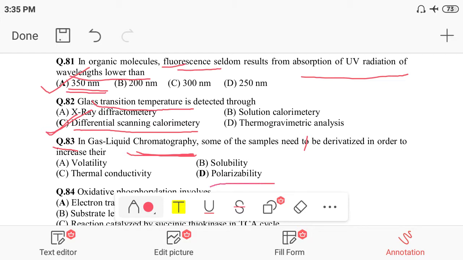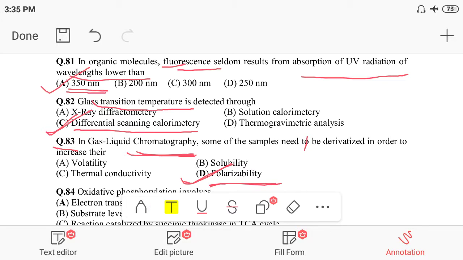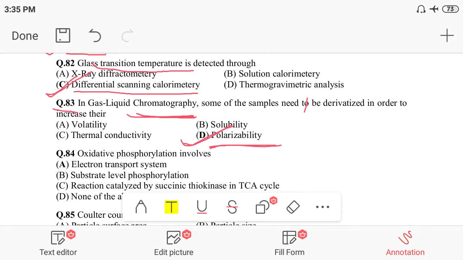So the correct option is D, polarizability. Polarizability is the correct option for question number 83: in gas liquid chromatography, the samples are derivatized in order to increase their polarizability.